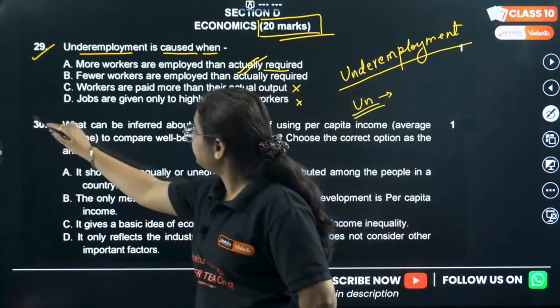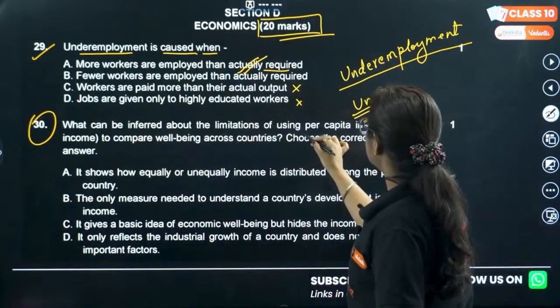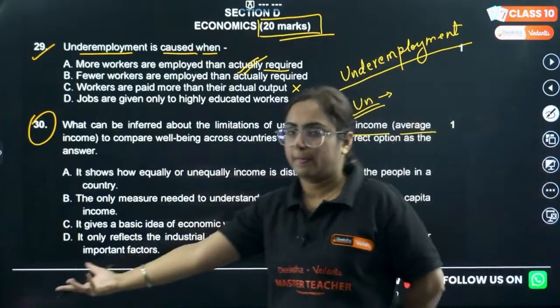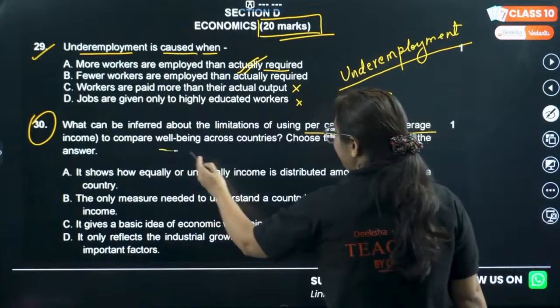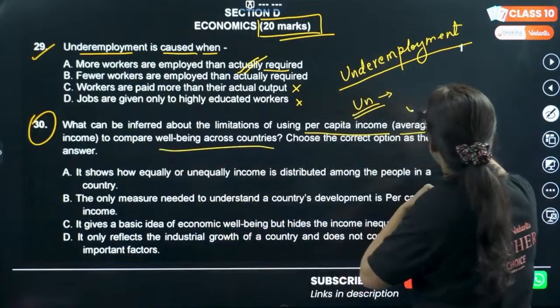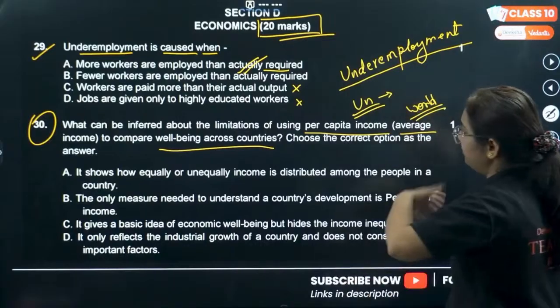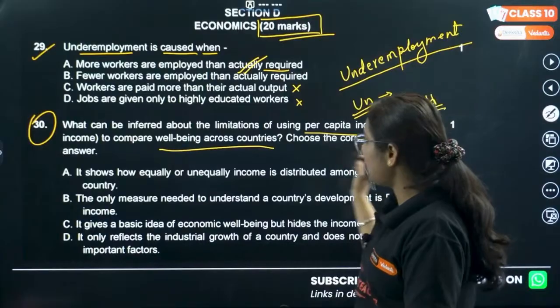Question 30. What can be inferred about the limitations of using per capita income, that is average income? We know that there is a limitation to use it to compare the well-being across countries. Like World Bank used the criteria average income, then again it was a failure, and then we moved to HDI. Choose the correct option as the answer.